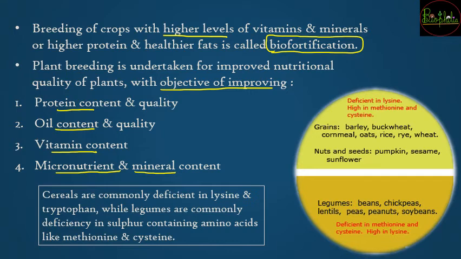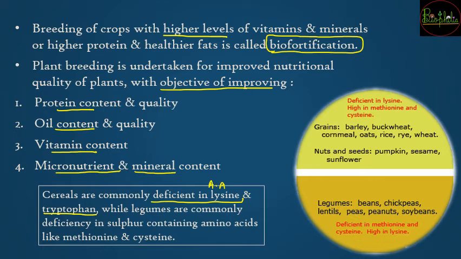Cereals are considered to be deficient in lysine. Lysine and tryptophan are the two amino acids in which cereals are lacking. If these two amino acids are not available in sufficient quantity in the body, there can be a problem in protein synthesis, and because of that there will be problems in lifestyle as well. So for that reason cereals have been fortified, that means they have been added with these deficient amino acids.